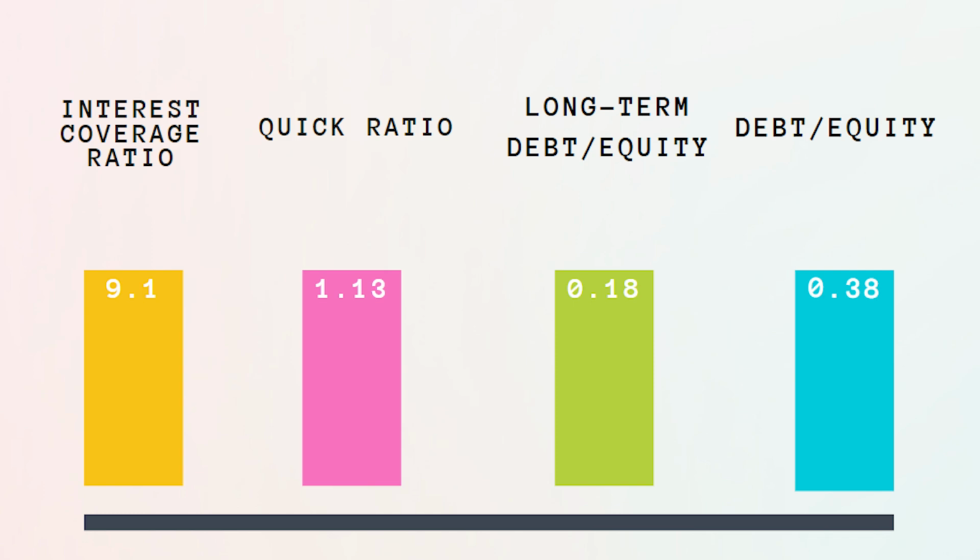Next, let's move on to the balance sheet, starting with the quick ratio, which is calculated by dividing current assets minus inventory by current liabilities. We see that it stands at 1.13. This ratio helps us understand the company's short-term liquidity position. Looking at the long-term debt-to-equity ratio, we find it at 0.18, and the overall debt-to-equity ratio, or the total liabilities to equity ratio, at 0.38.